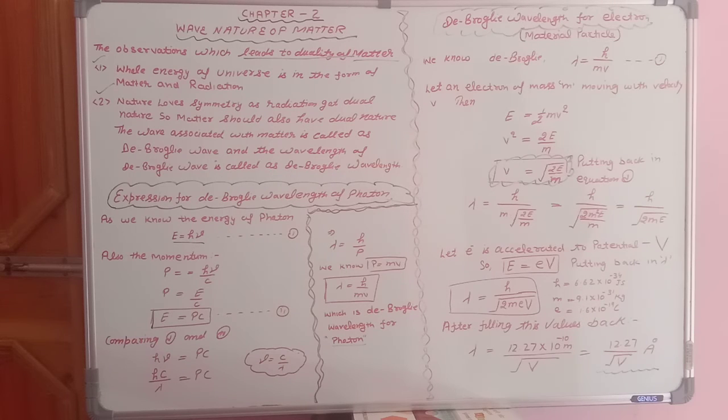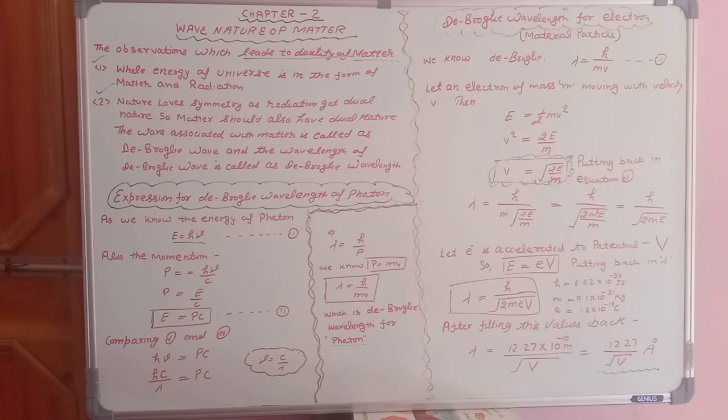You can calculate it. If you don't want to calculate it, just keep in mind that our answer will be 12.27 into 10 raised to power minus 10 meter upon under root V. Students, 10 raised to minus 10 meter, if you remember from class 11, is 1 angstrom. So this is angstrom, and your final answer is 12.27 upon under root V angstrom.